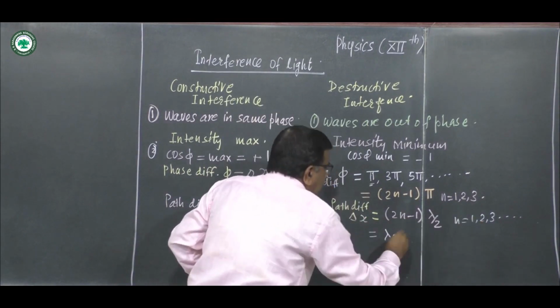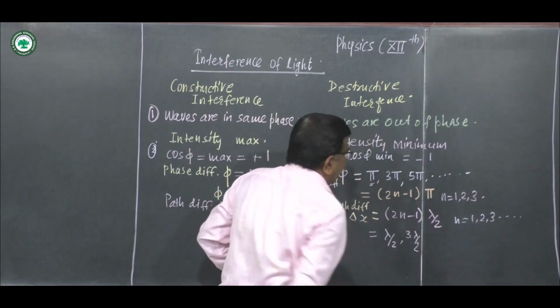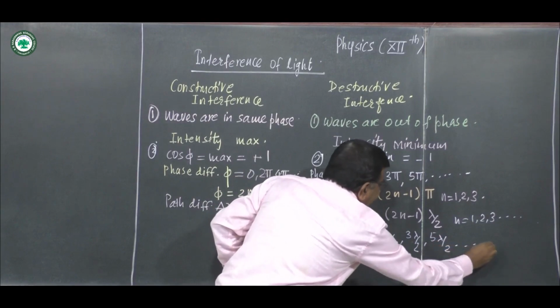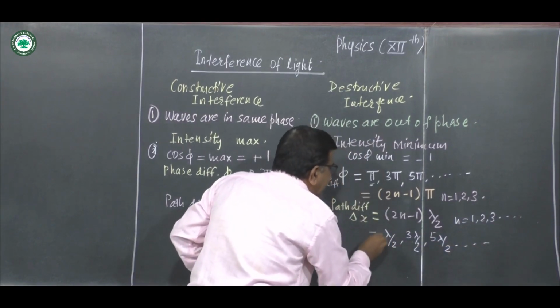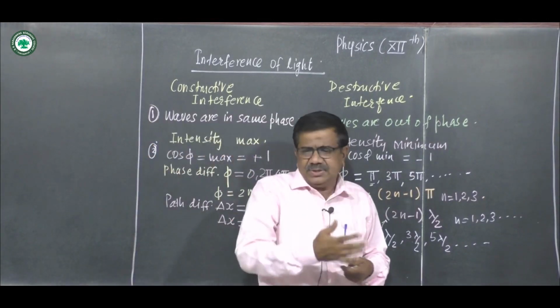If we take 2, that will be 3 lambda by 2. For 3, it will be 5 lambda by 2. And in general we write that as (2n minus 1) lambda by 2.